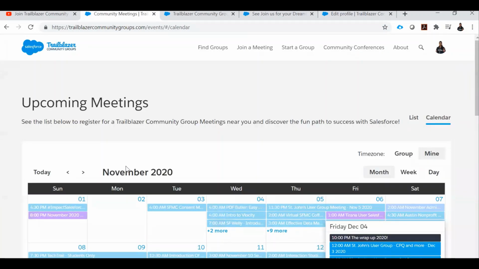So for the summary, in a single page, we can check all the upcoming Trailblazer community groups event list, either in the list view or using the calendar view. If you go to the join a meeting page, navigate either the list or calendar.